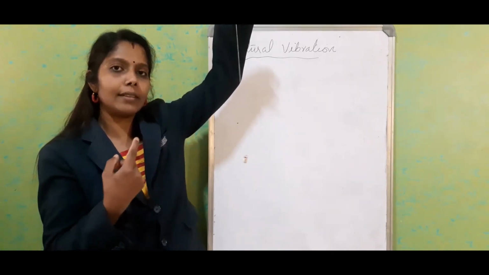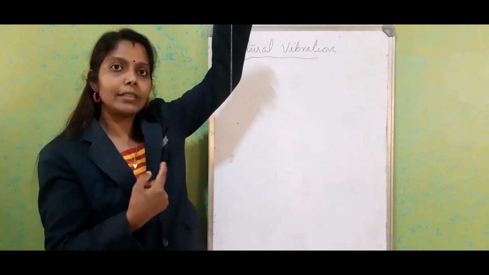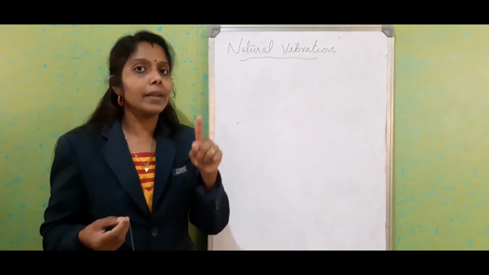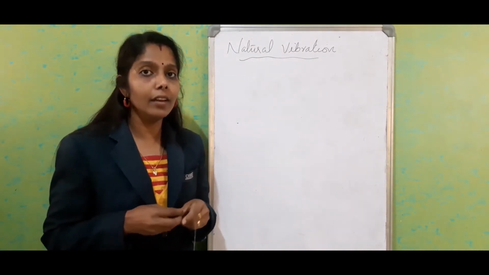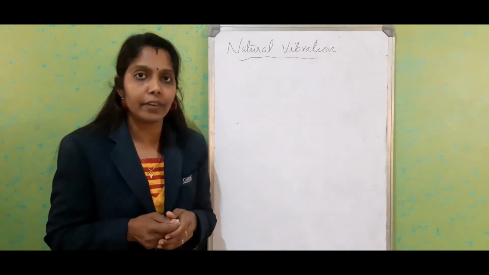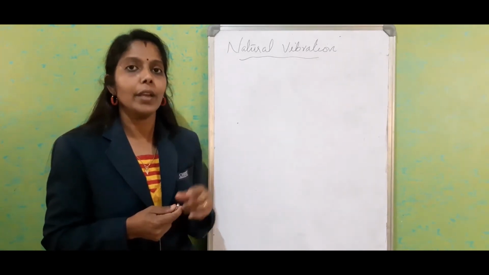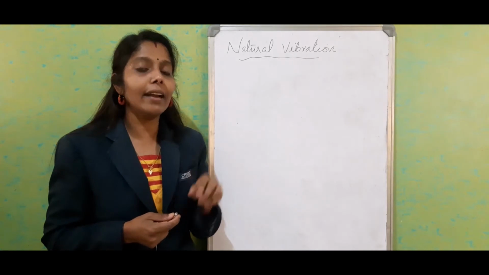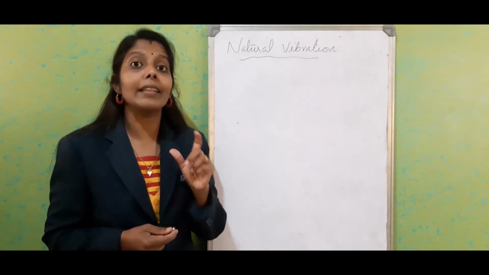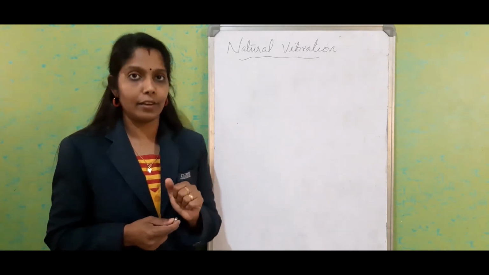Now slowly, as time goes on, the amplitude is getting reduced, right? Here there is the presence of some external force, that is a resistive force applied by air friction or fluid friction. That is why it is mentioned that it is a periodic vibration produced by a body in the absence of any external force.